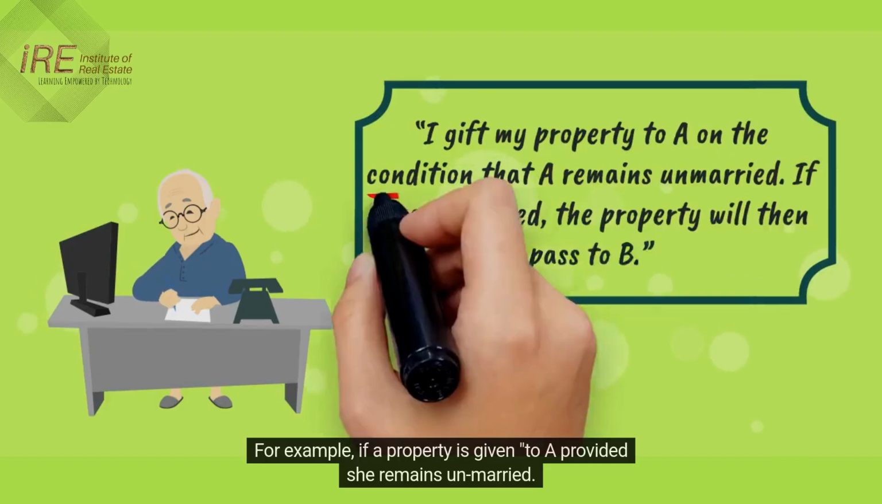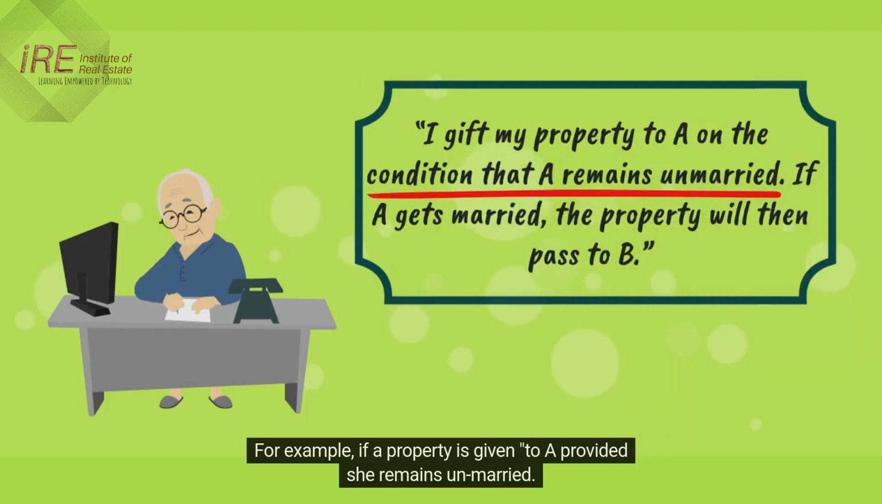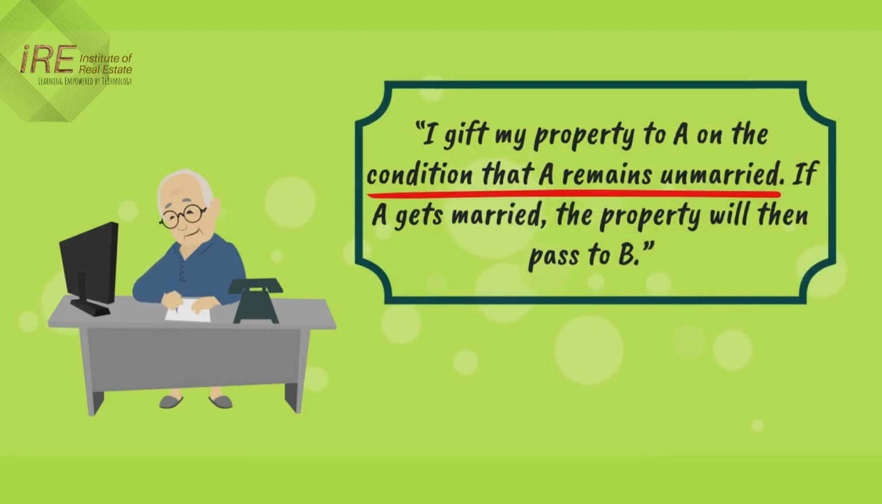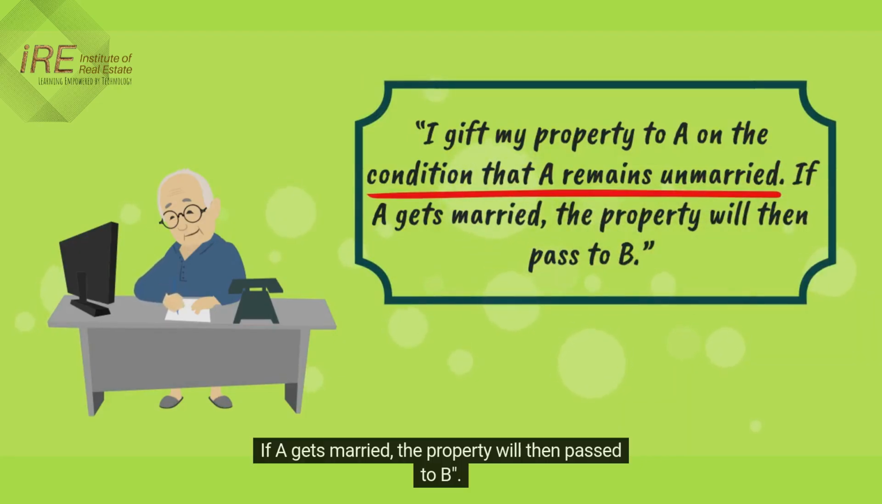For example, if a property is given to A provided she remains unmarried. If A gets married, the property will then pass to B.